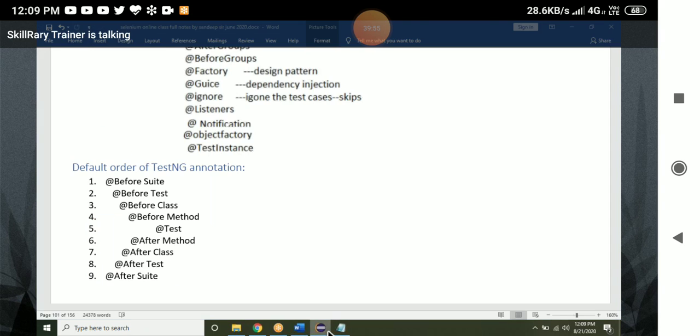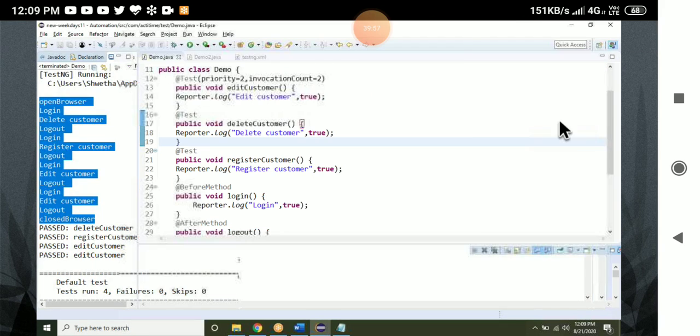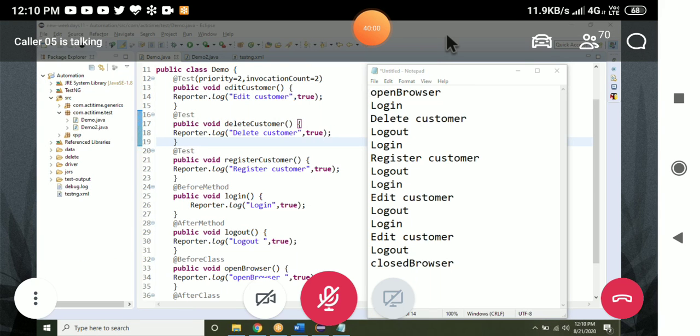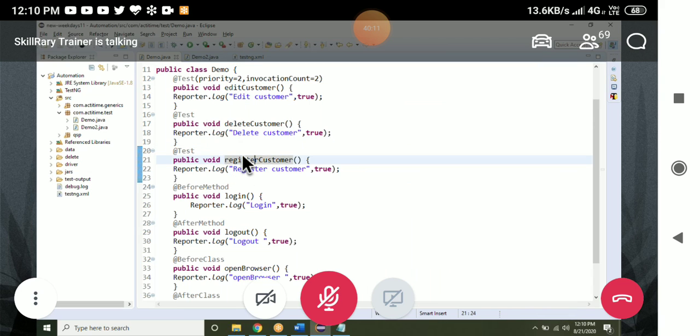Okay. Take on the program. What has the priority equal to 2? So I think it will come after register customer. No. What is the default priority? Why is register customer executing here? What happens if I don't give priority? It will give priority equals 0. Which one is lesser? Register customer will be executed. Here priority is 2. That's the reason edit customer will be executed after the registered customer.